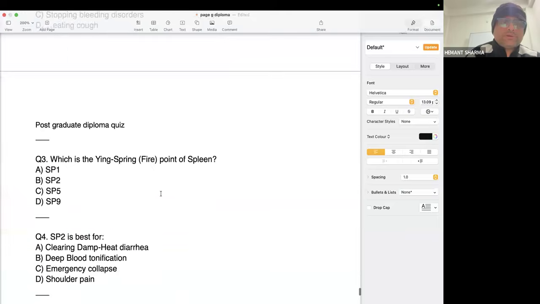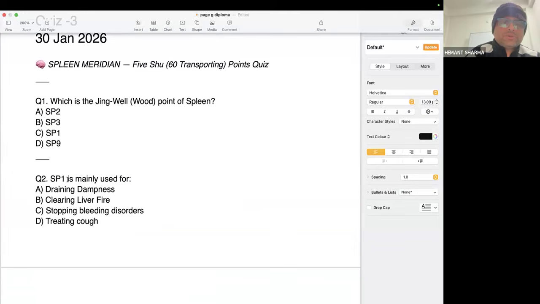So third quiz, second question. Spleen 1 is mainly used for bleeding, because we know the spleen holds blood inside the blood vessels. That is a function of the spleen. So if the person is having bleeding, we have to treat the spleen. Now they're asking about Spleen 1. We know Spleen 1 is the first point, the Jing-well point. We use it for emergency. So if some person is having bleeding disorders, we can use it.